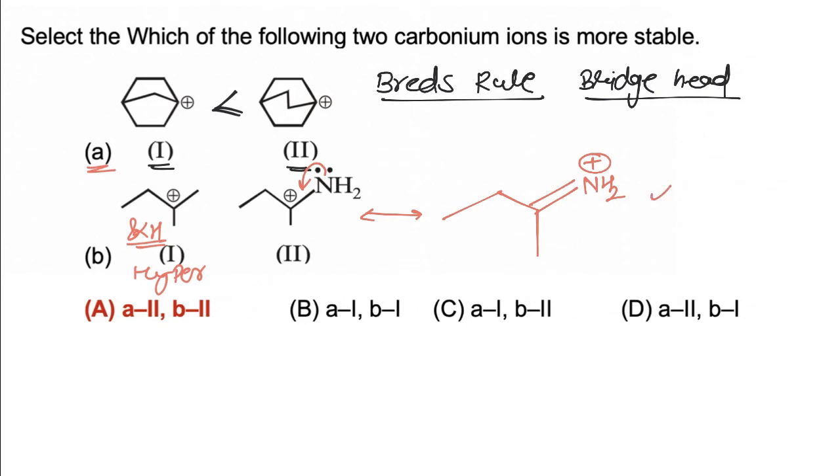This type of resonance is also called alpha effect, when positive charge is present adjacent to lone pair. These types of carbocations are one of the most stable carbocations. So in B, second is more stable. So correct answer is A.